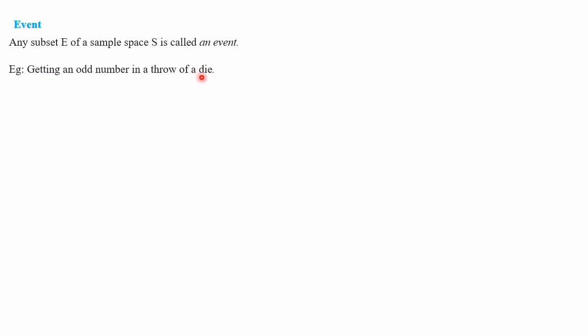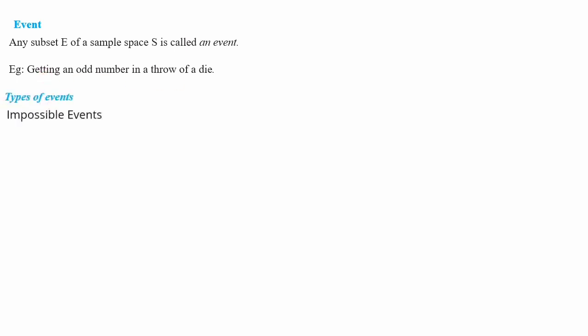As we know, while throwing a die, the sample space is having 6 elements, numbers 1 to 6: 1, 2, 3, 4, 5 and 6. And the event is described as getting an odd number, in the sense 1, 3 and 5. These numbers 1, 3 and 5 belong to the sample space because sample space is having numbers 1 to 6. So this is a subset of the sample space. That's why this can be considered as an event.